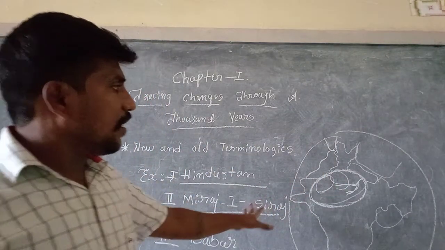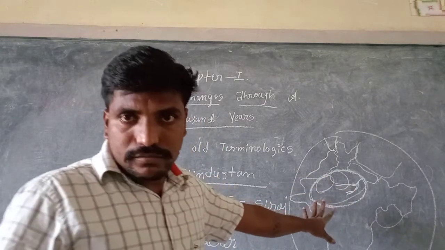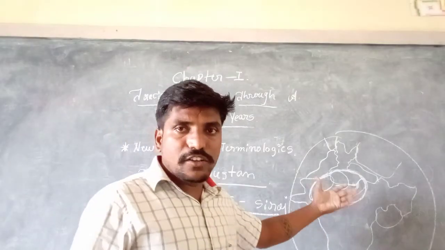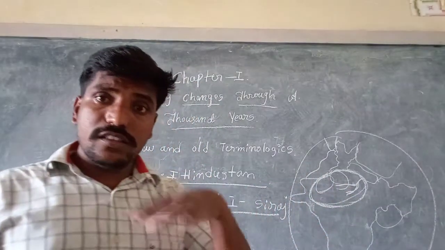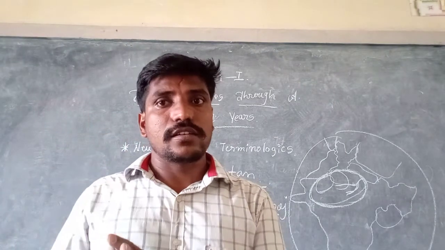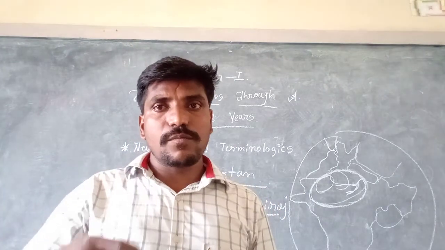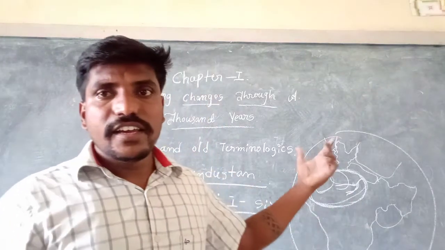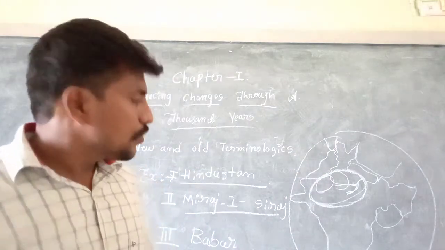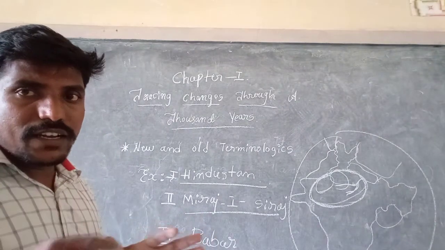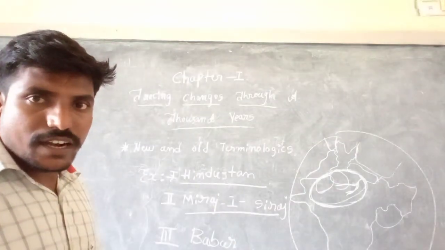For the culture that people were following in this area, he used the term Hindustan. So completely the meaning has changed.